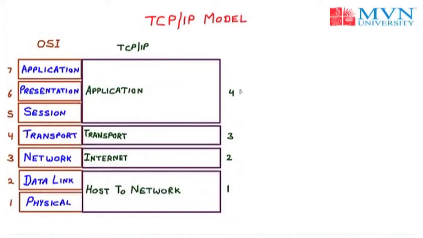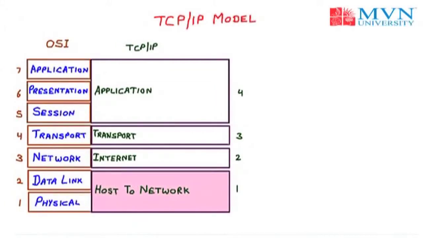First of all, we will discuss the host to network layer of the TCP/IP model. The host to network layer is basically used for connectivity purposes. There is no specific protocol used in the host to network layer, so that's why there is no protocol explanation available for host to network. Now the next layer is the internet layer, also called the network layer.